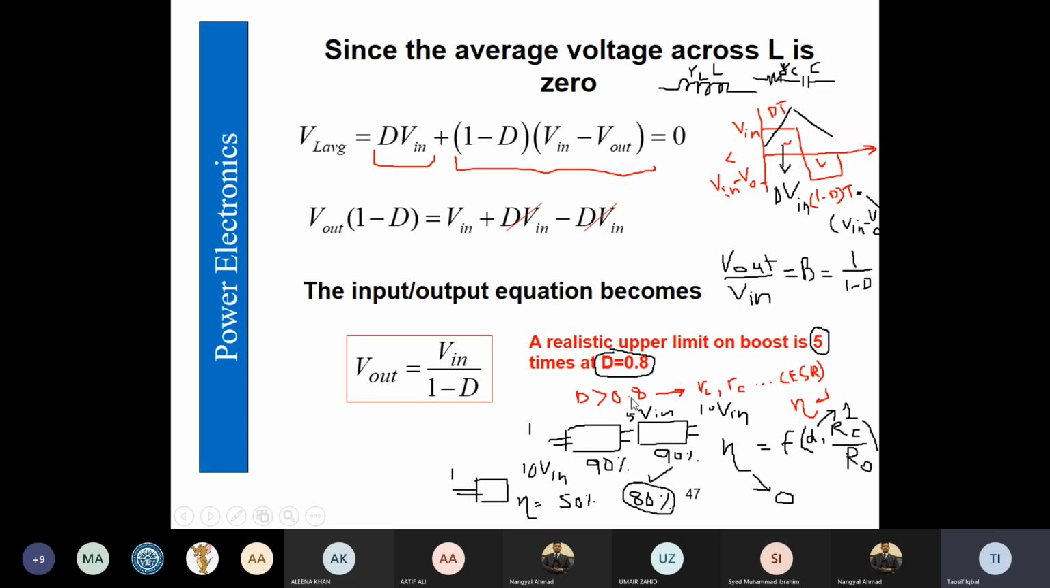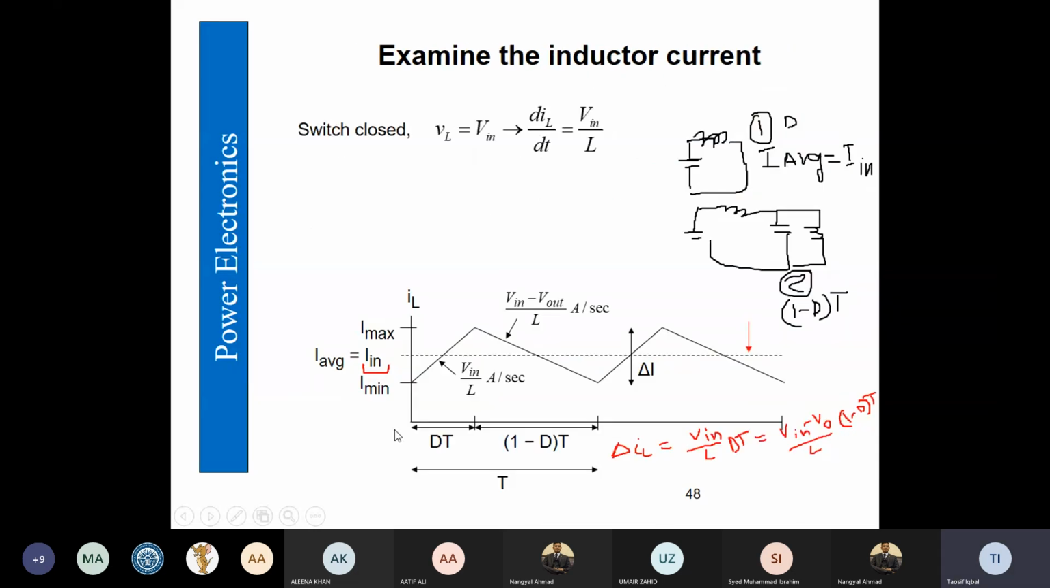So therefore, if we want to get a higher boost factor, we can use multiple boost factors in series and get the desired voltage gain of the overall system. Then we looked into the waveform of the inductor current. When the switch is closed, the inductor gets charged, and when the switch is open, the inductor is getting discharged. So these are two modes of operation.